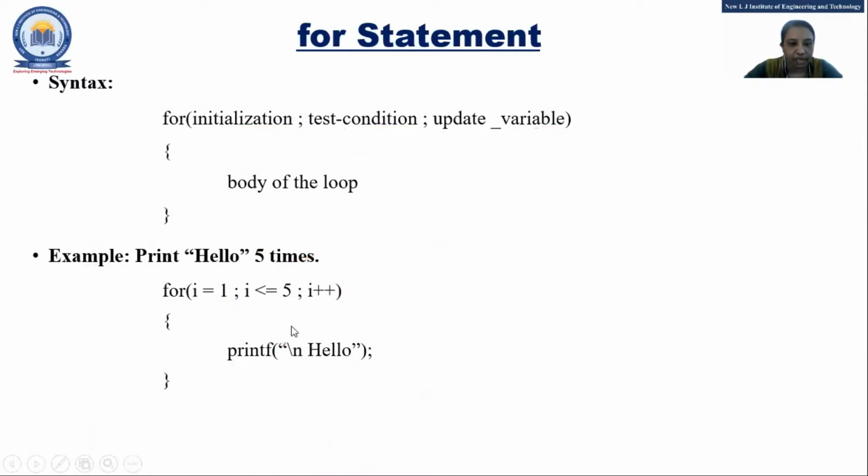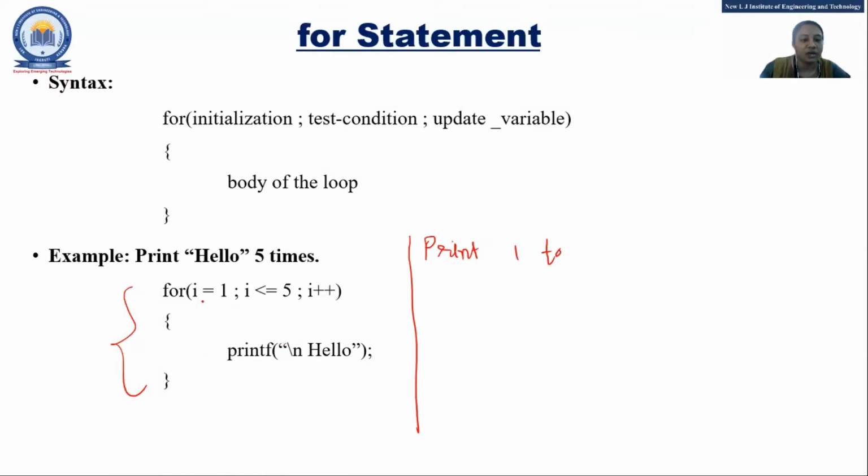Now I'm asking what I need to change to print 1 to 10. This is what we are just writing, the for loop. If you write it in a program, you have to write main and everything, and you need to declare I also. Right now we will write only the main logic of the program. Okay, print 1 to 10. So what is required here? Quickly, print 1 to 10. What is required? Yes, anyone?